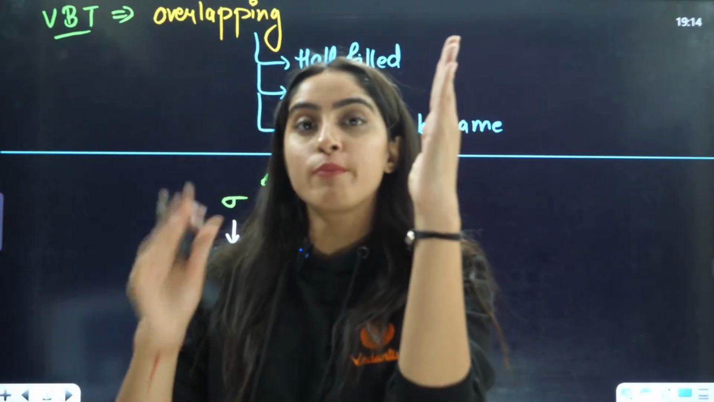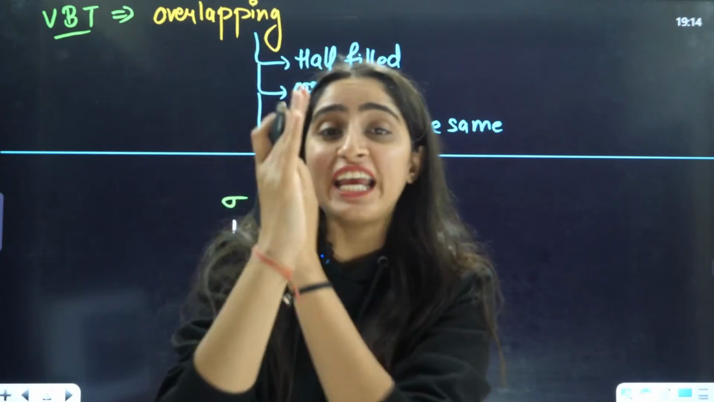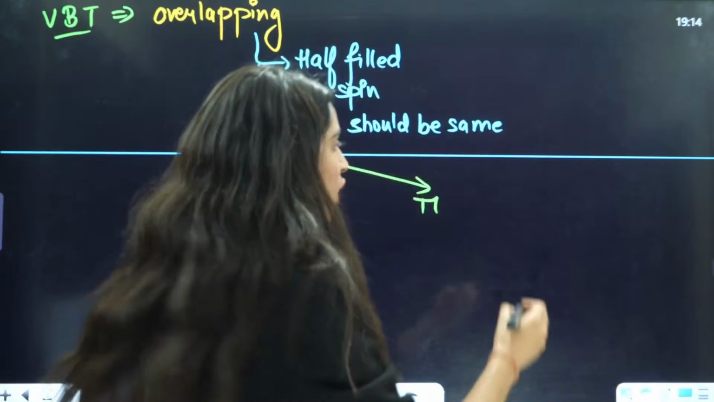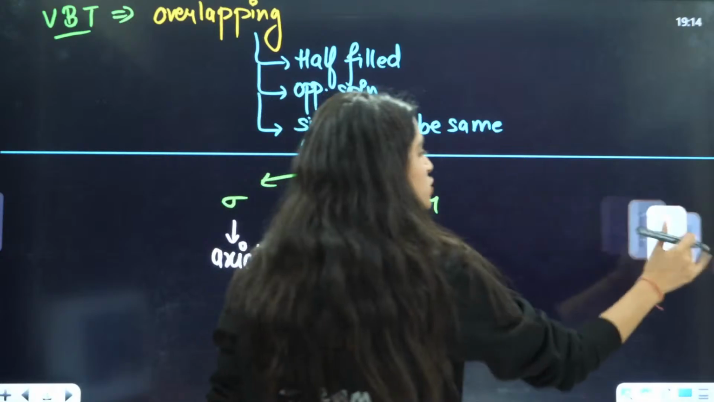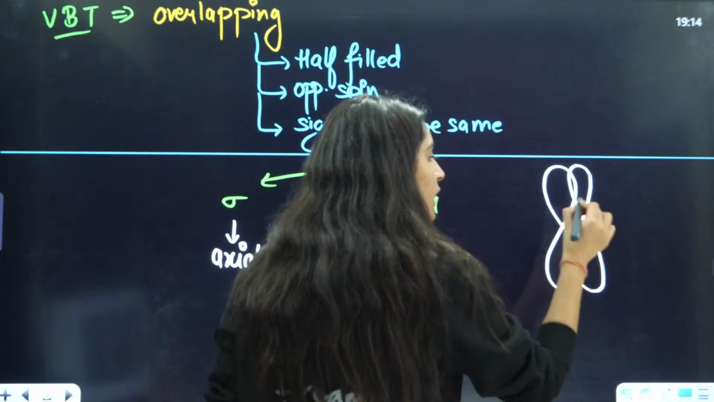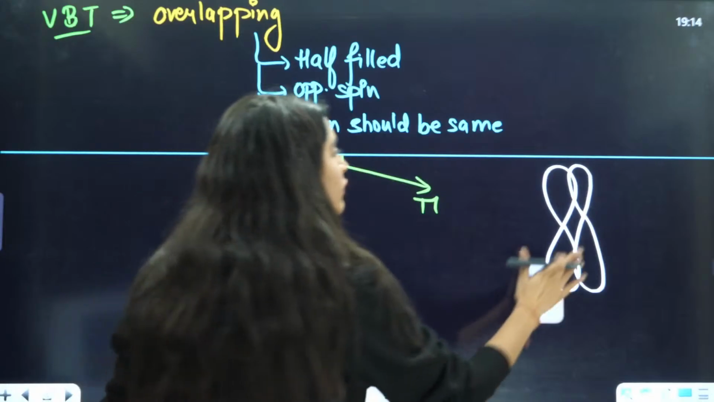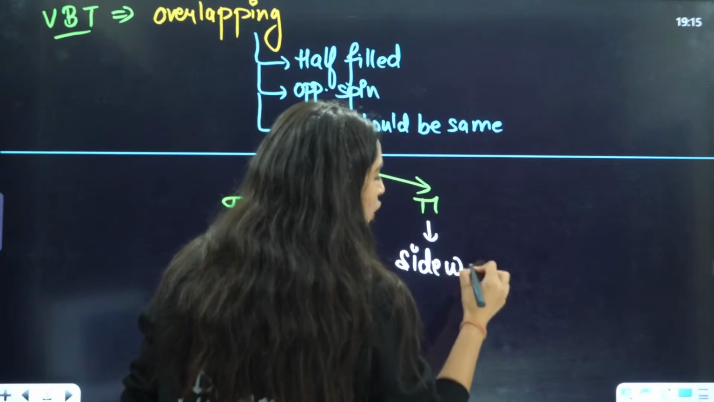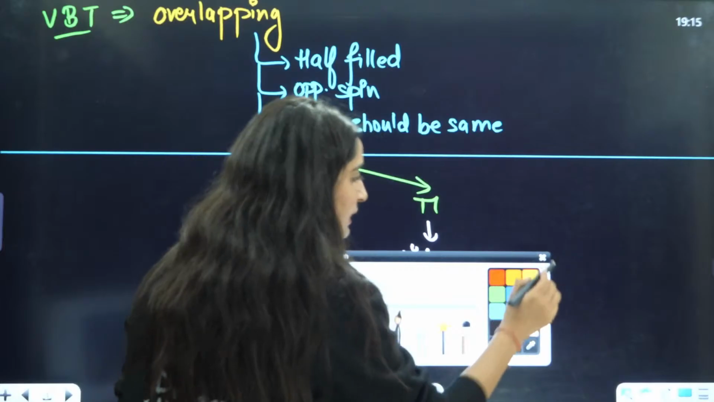What about pi overlapping? This is one orbital, this is the other orbital. Here the overlapping is sideways, not overall overlapping like before. You have one orbital like this, another like this, and the overlapping happens only slightly. That is why a pi bond is weaker compared to a sigma bond. So here you see sideways overlapping. This was about VBT.